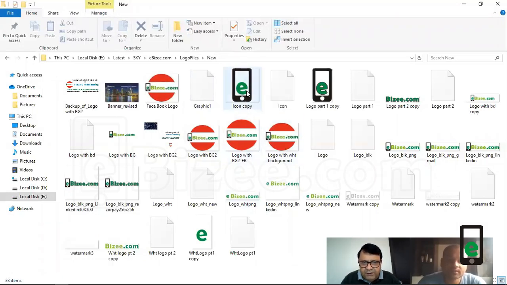Icon copy. Yes. Its name is icon, and it is 512 by 512. Can you see this? Yes. So it is just like the Facebook F. Instead of F, I have this. This is my icon. Okay.